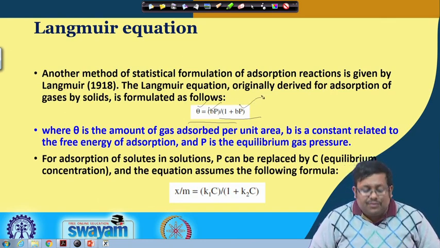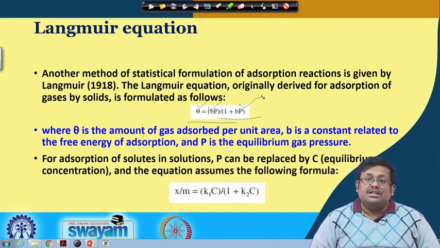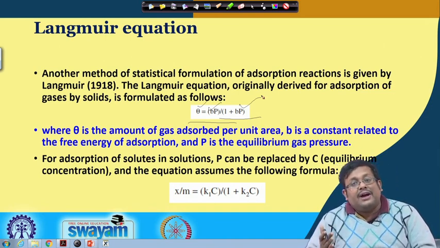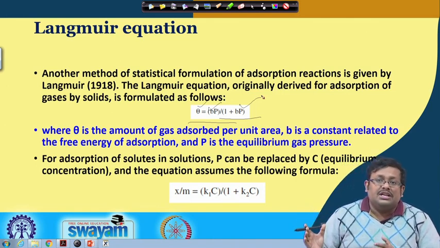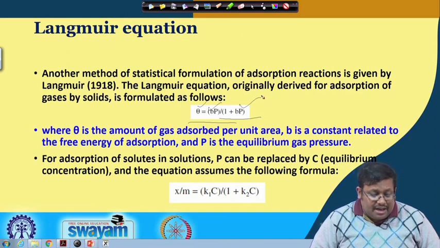Originally it was applied for the adsorption of gases by solids. However, we can modify it for solid interaction also.